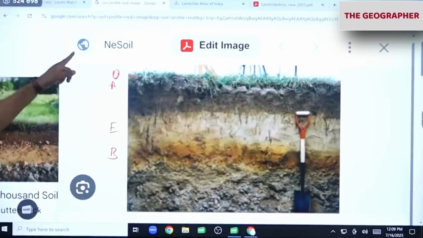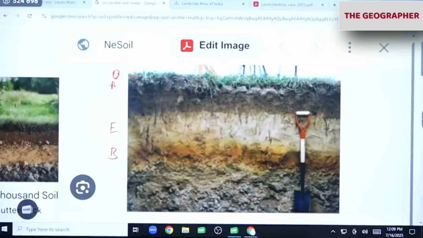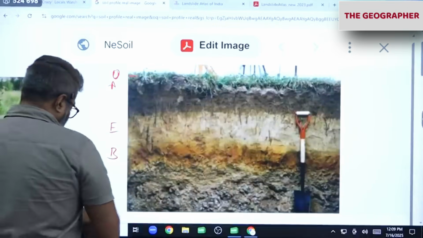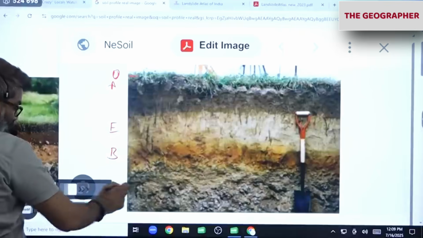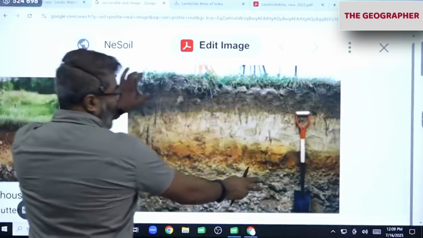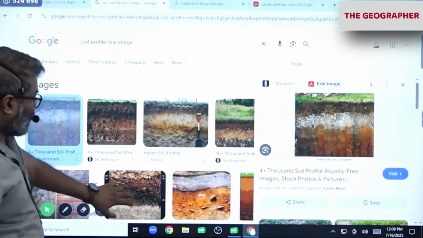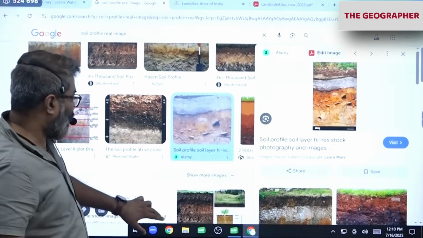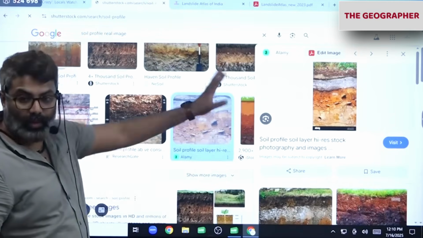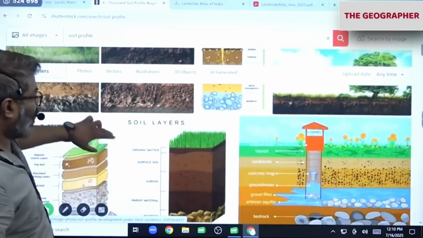That is the reason I just typed soil profile real image. We'll come back to this in a few minutes. We'll see various soil profiles of different places. For now, we saw how it looks.